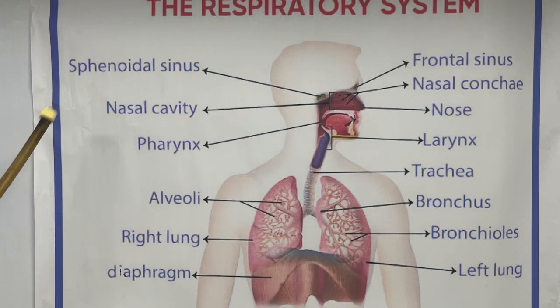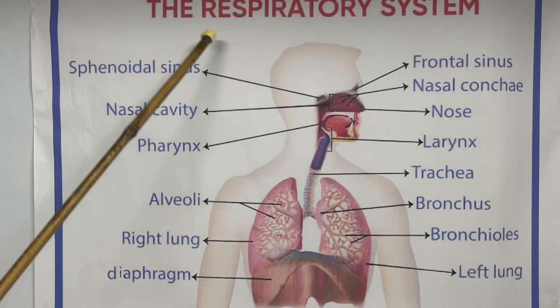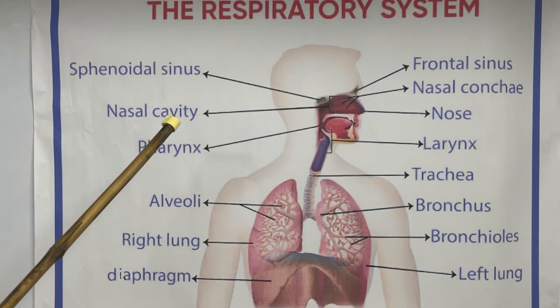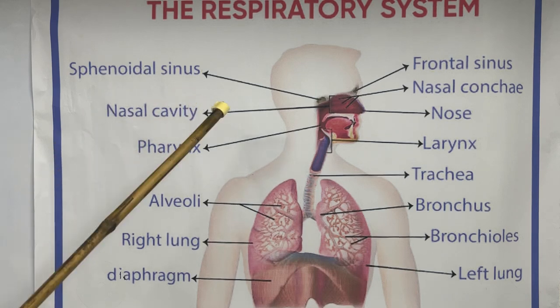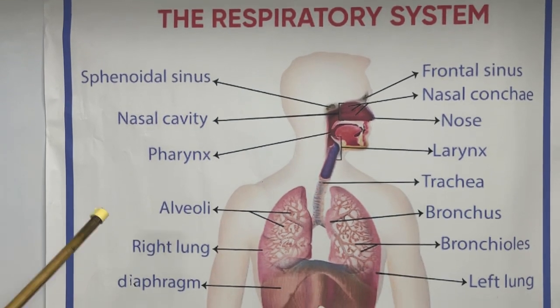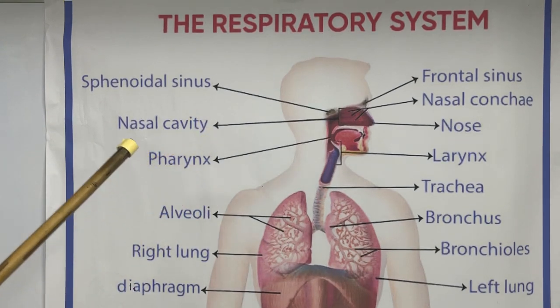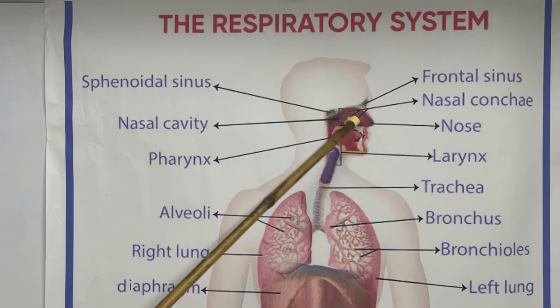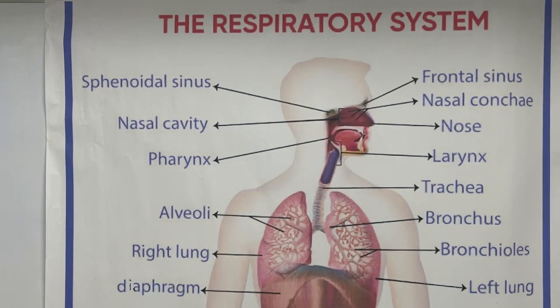Now you can see the respiratory system. Here the chart is there. Here is the nose, where we have the two nostrils. The two nostrils have some hairs. The use of the hairs in these nostrils is to filter whatever impurities come in while inhaling.